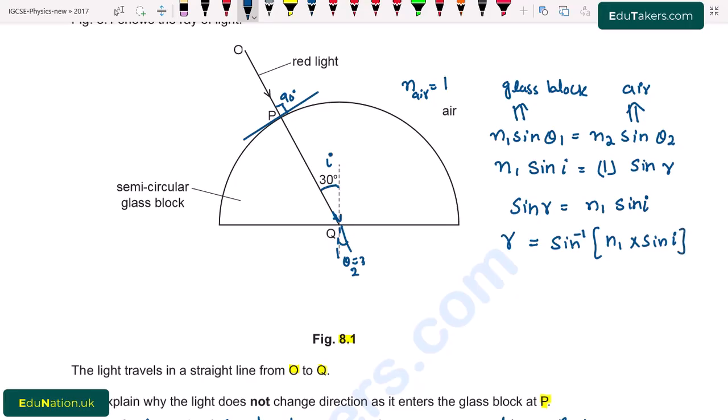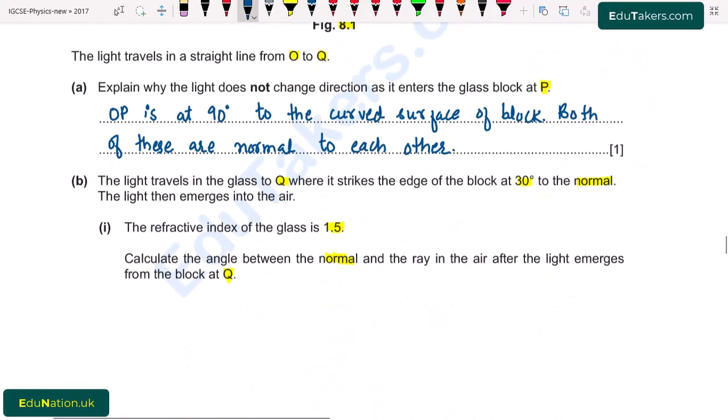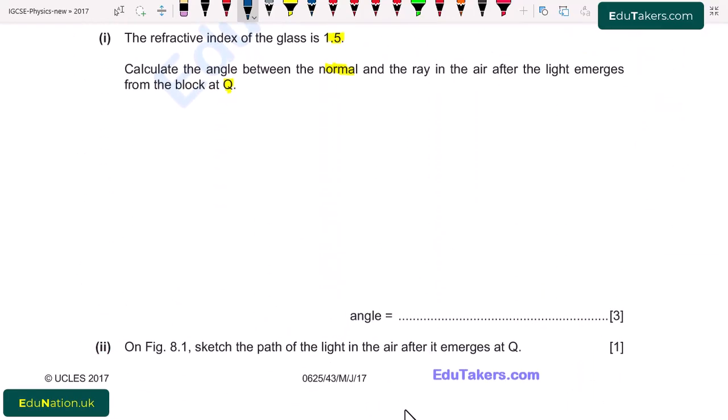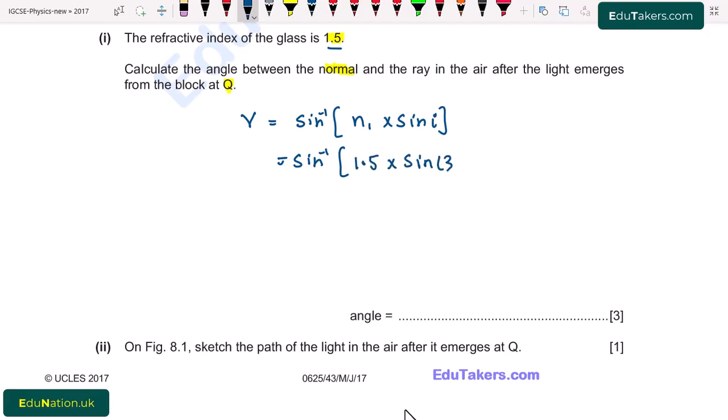So I use this formula to calculate the angle of refraction. r is equal to sine inverse of n1 sine i. So it will be sine inverse of n1, the refractive index of glass, which is given 1.5, multiplied by sine of the angle of incidence, that is 30 degree.